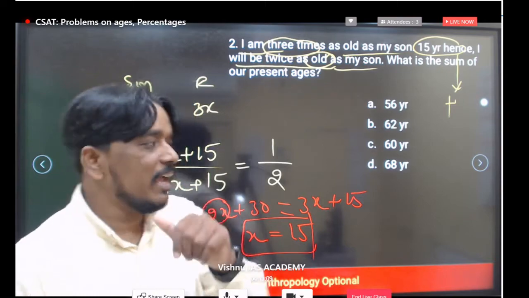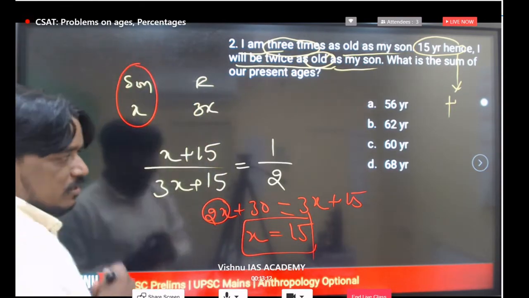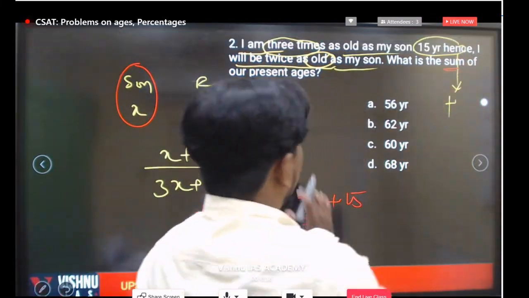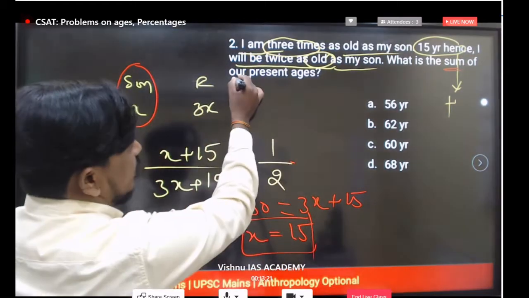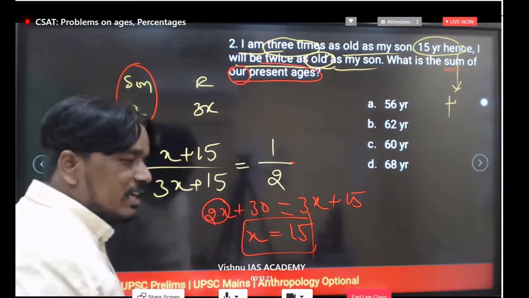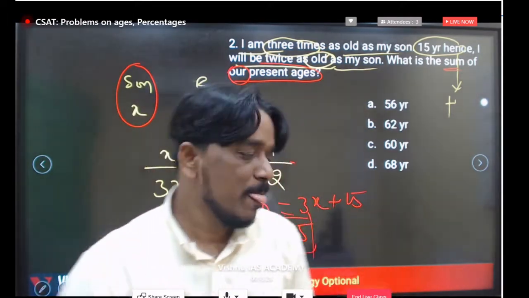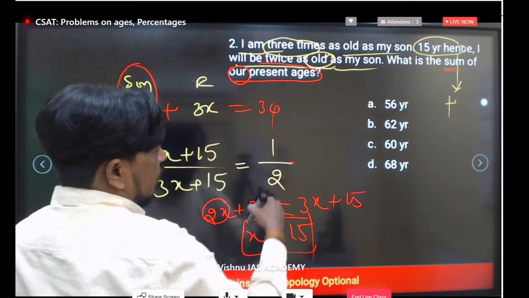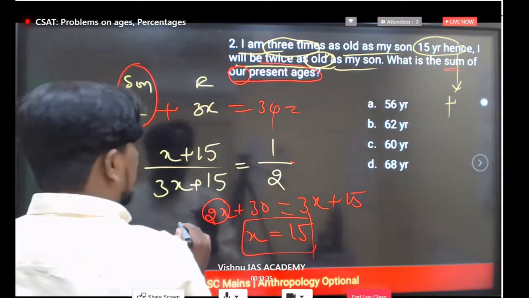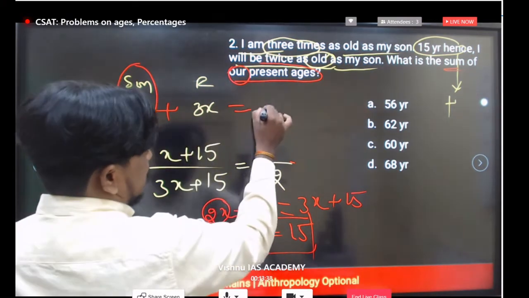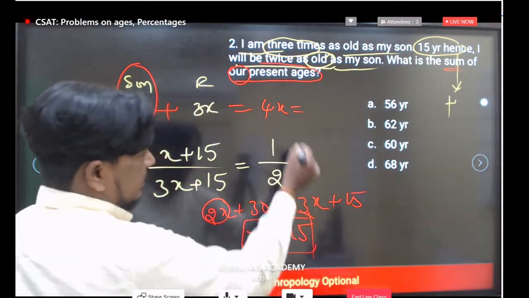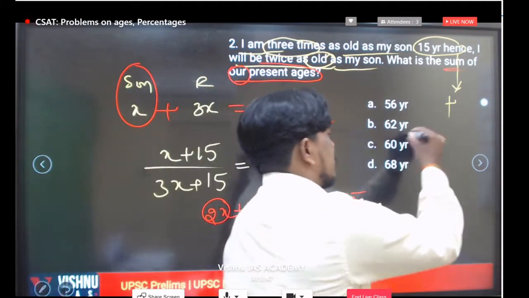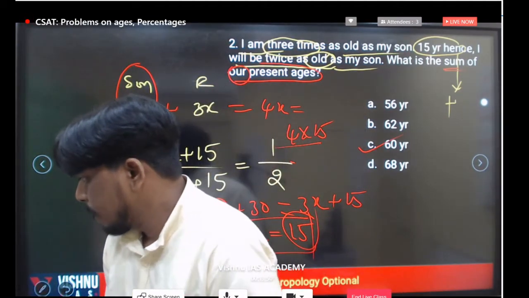What is meant by x? X is nothing but the son's present age. What is the question? We are calculating the sum of our present ages. Our present age means child's plus father's. See, x plus 3x is total 4x. We already know the x value. X is 15. If you substitute here, 4 into 15, you will get 60 years as the correct answer. Clear?